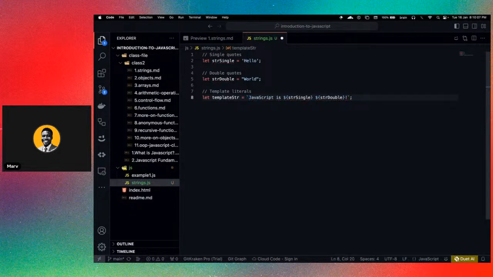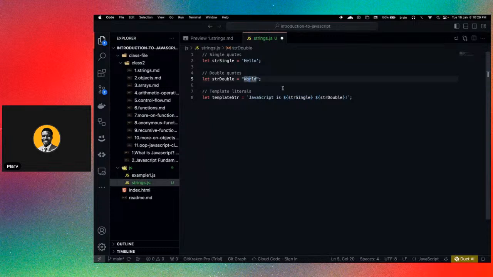So I have JavaScript is, and then I have the curly brackets. You see, I have the sign with the curly bracket and a variable within that curly bracket. What this is doing is taking the value.